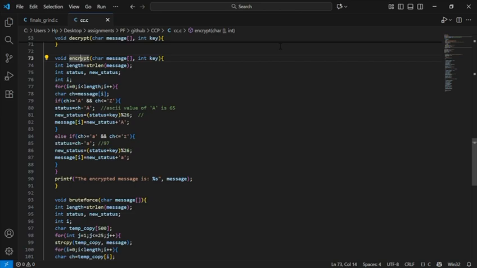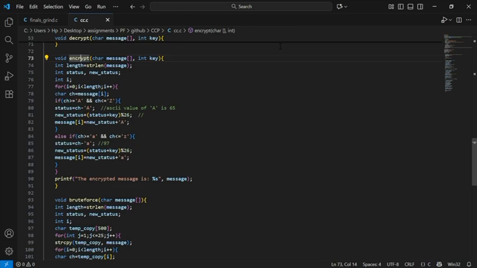Now, as Laiba mentioned, I am going to explain to you the two fundamental functions of our Caesar cipher mini project, which are the encrypt and the decrypt function. Both of these functions take two input parameters, which are the message that we have to encrypt or decrypt and the shift key. Let's walk through the encrypt function first. The encrypt formula is simple. It just adds the key to each of the characters as it loops through and takes the modulo.